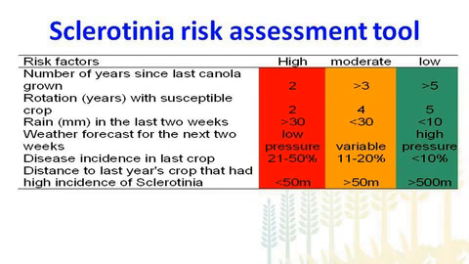For example, the number of years since last canola grown, rotations, and if rain in the last 2 weeks is more than 30 mil, the risk is high, and so on. I haven't got the time to go into detail of this, but we are at the stage where we will develop this Sclerotinia risk assessor that will help growers to determine what sort of risk they will have from Sclerotinia and whether or not they should apply fungicide.